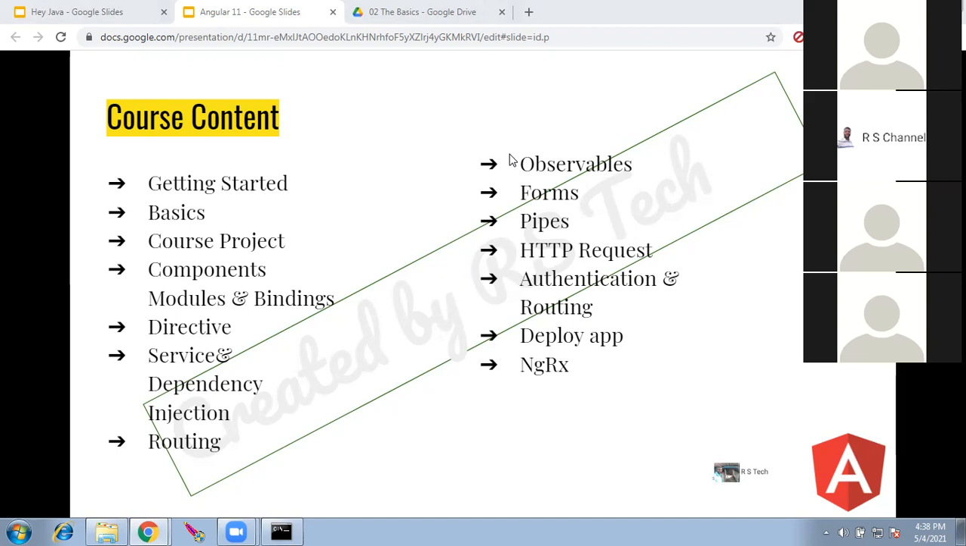Then we have the authentication and routing. We'll see how to authenticate a user in Angular and how to secure the Angular URLs. And finally, we'll see how to deploy the app. And we have NgRx, which is a React JS module, a plugin. So we'll see what the advantages are and how to use it to make the Angular application more powerful.